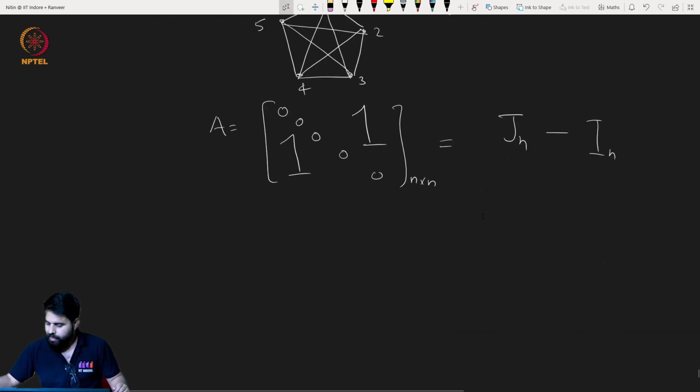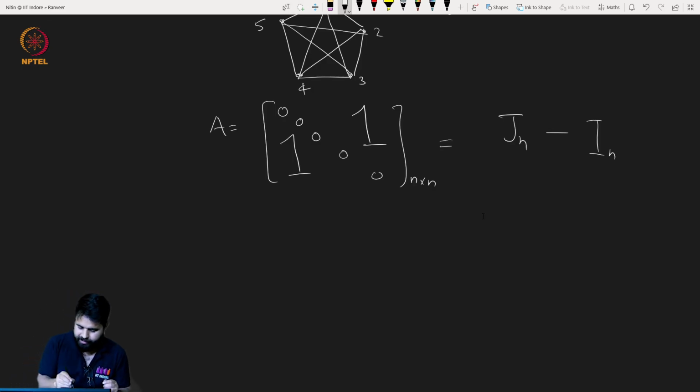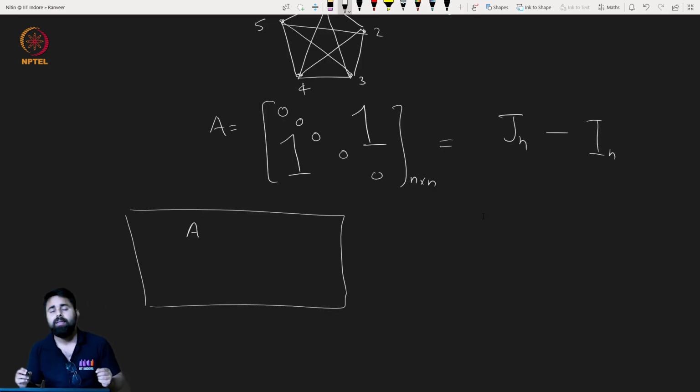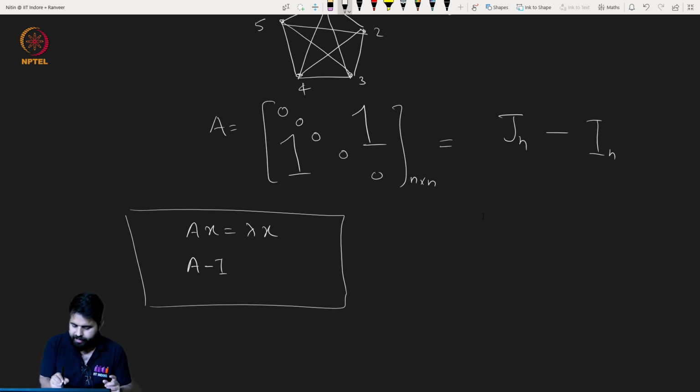Now if I can find the eigenvalues of J n, I can actually find the eigenvalues of J n minus I. Why is it so? Let me write it separately here. Suppose A x equals lambda x, so lambda is an eigenvalue of A. Then what will be the eigenvalue of A minus I?